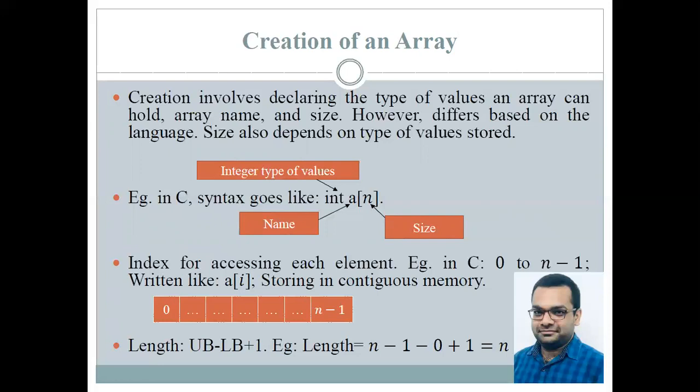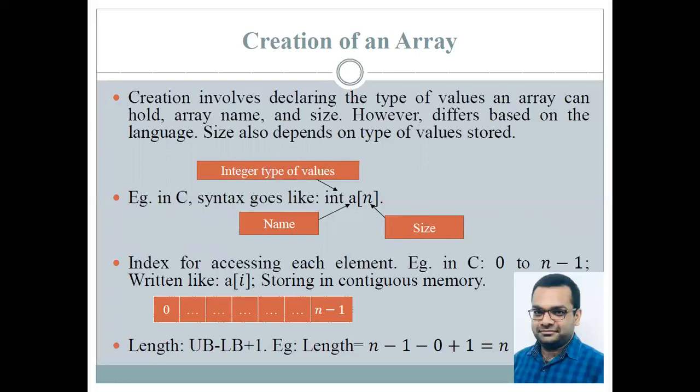These values, as you know from C programming, have some precision. And if you are not aware of the basics of C programming, we have another playlist, so you can consult and refer to that. Over here, a is the name of the array and n is declared as the size. Now we'll see later on, size can be given either in terms of a number or in terms of macros.